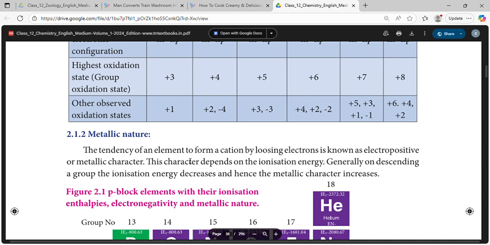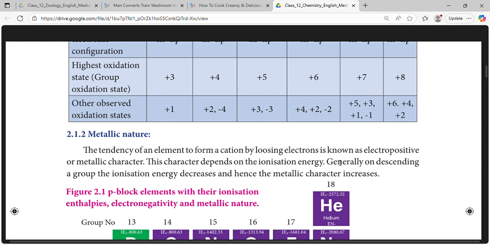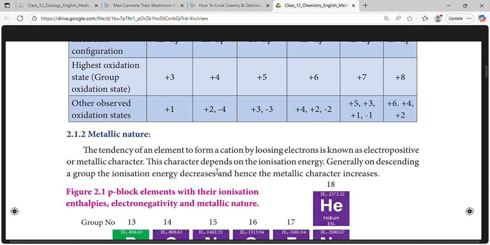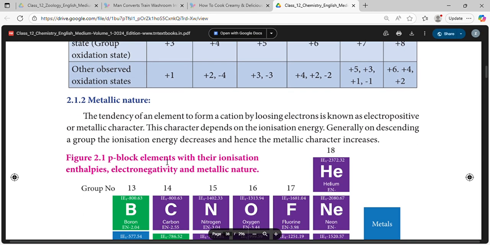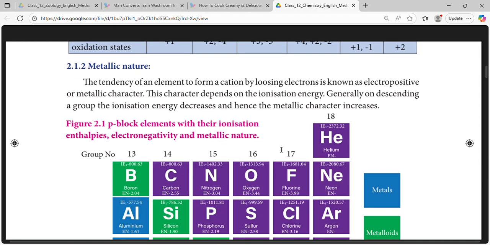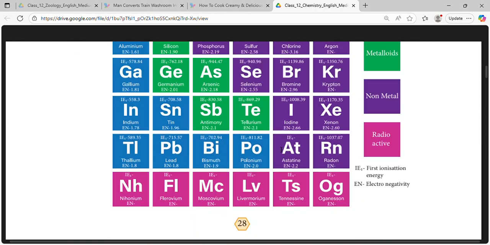The tendency of an element to form a cation by losing electrons is known as electropositive or metallic character. This character depends upon the ionization energy. Generally, on descending a group, the ionization energy decreases and the metallic character increases.